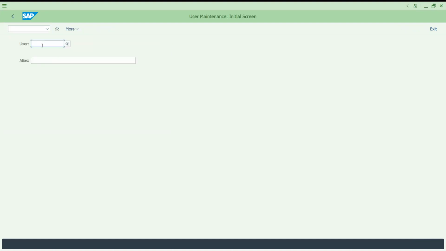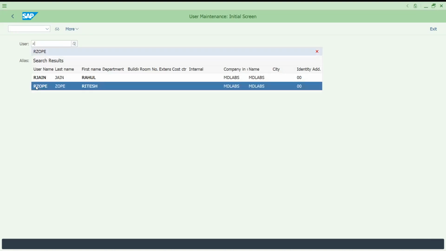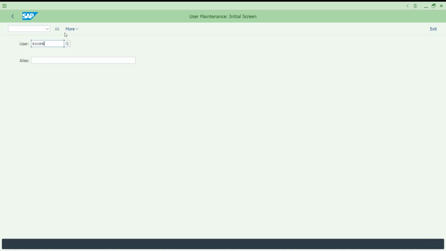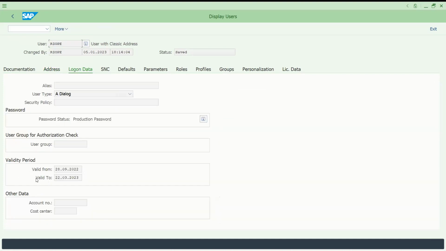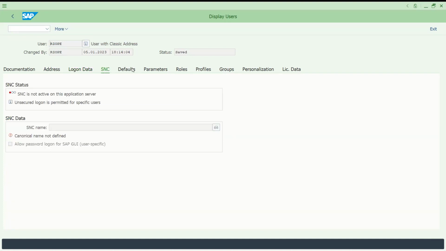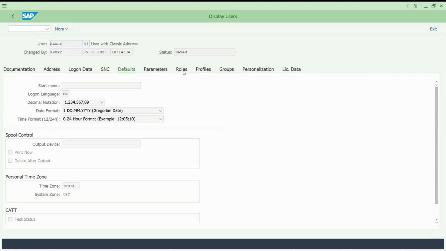Okay, you can see SU01D. I'm just telling for information, don't try to do any experiments. Okay, I have some experience around this. You can see, you will have a documentation and address. Okay, login data. Valid from, it is going to expire by March 22nd. Okay, so like that, if you see, defaults, and again you will have parameters.